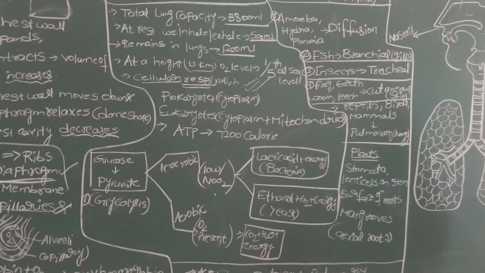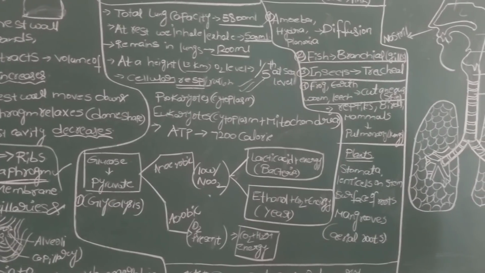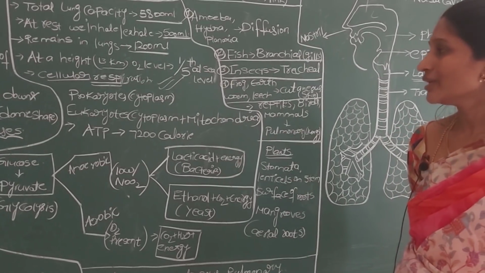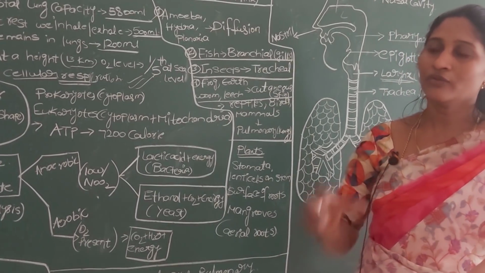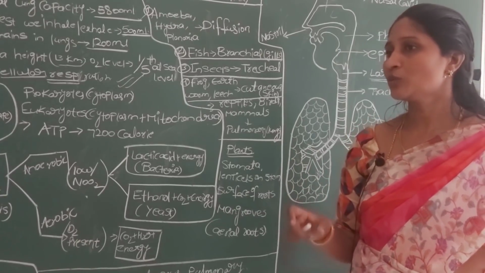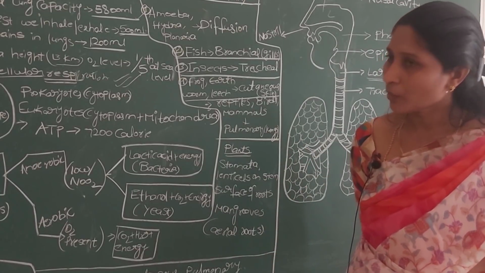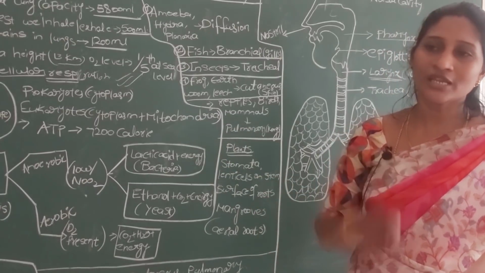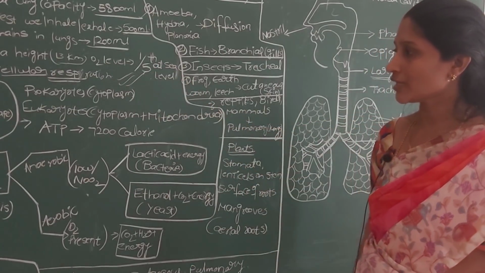How do we define cellular respiration? It is the breaking down of food molecules to release energy at the cellular level. That's why we call it cellular respiration. If we want to get energy from a food molecule, definitely the food molecule should be combusted, or combined with oxygen, and in that process energy is released. That occurs in each and every cell of all animals and humans. So that process we call cellular respiration.